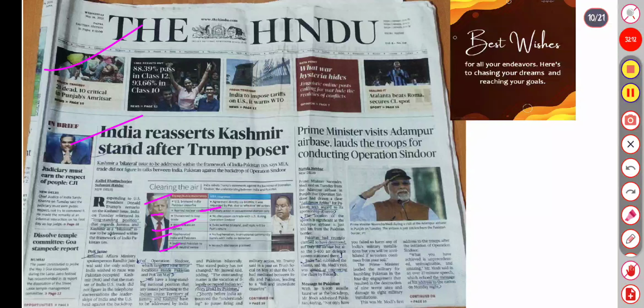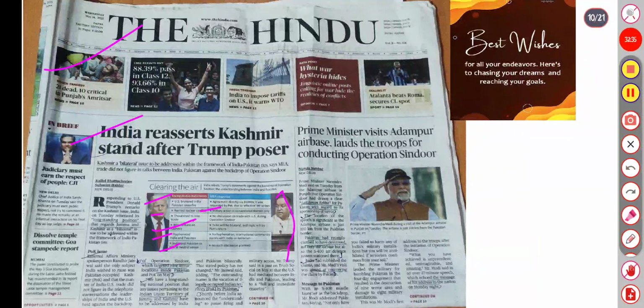So it is basically a contradiction from the MEA response that there was no such talk, as claimed by Donald Trump in his statements about India and Pakistan and about the ceasefire happening due to him.